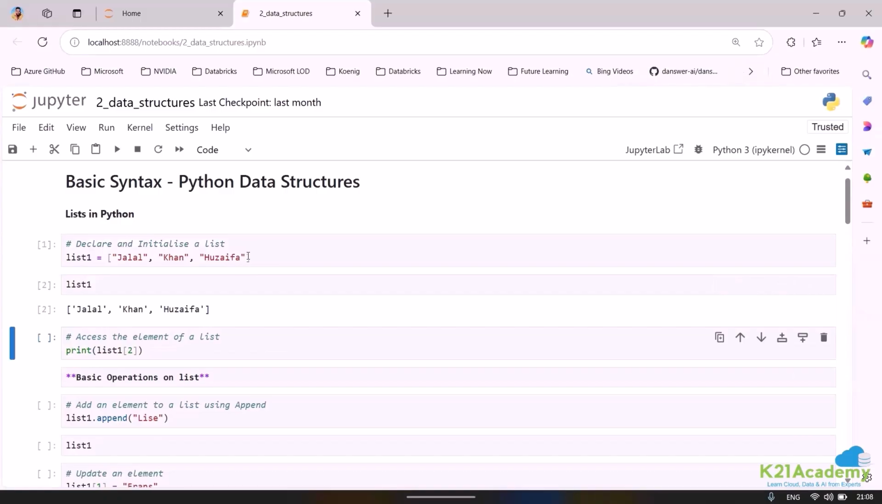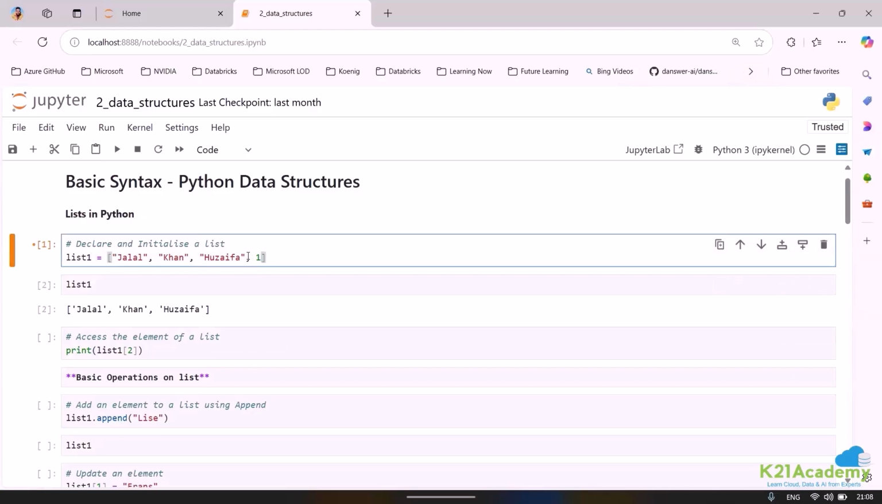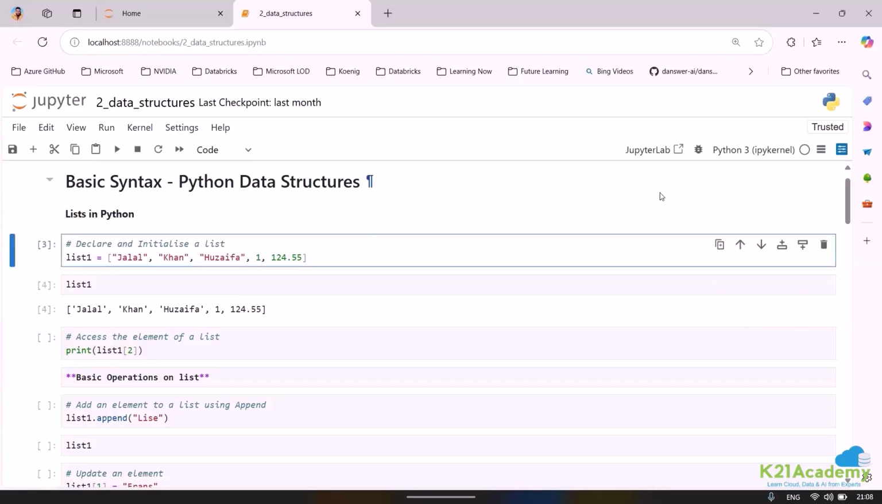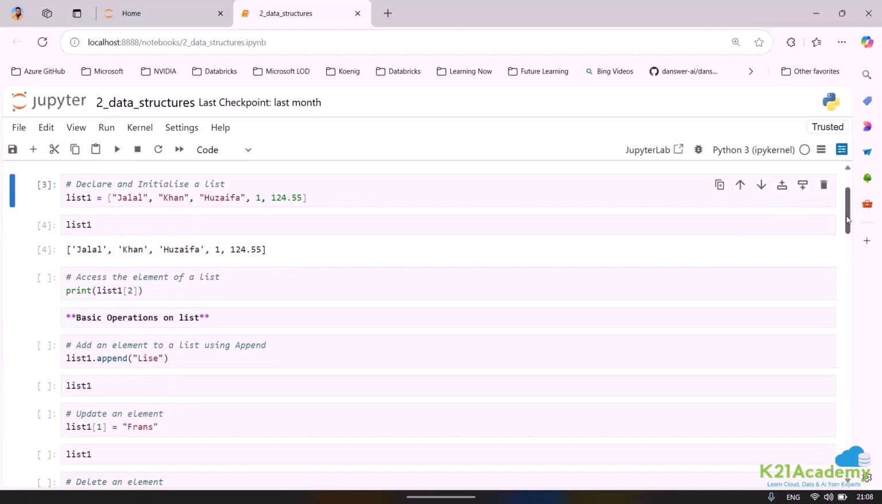Now similarly, if I wanted to add 1, or any other number that I wanted to add, I could have gone ahead and added that also. Now if I run this and show you, you can see I can also add numbers, float, and string, all together within a single list.